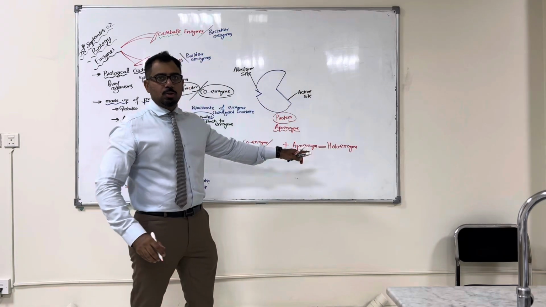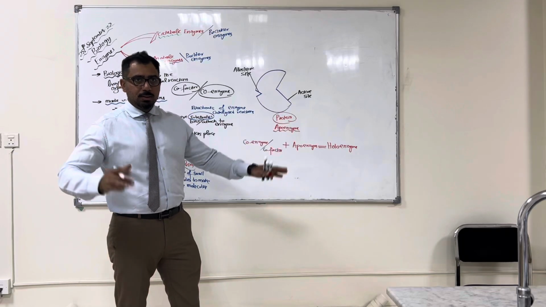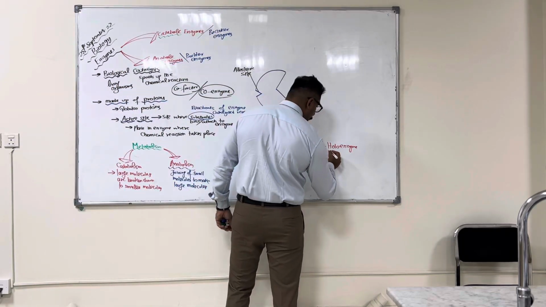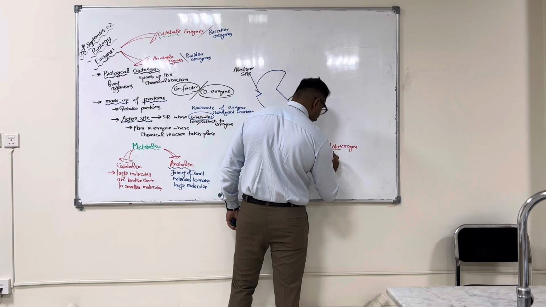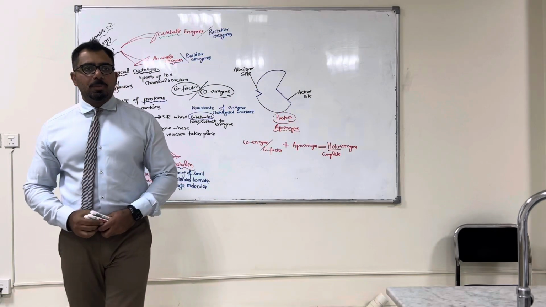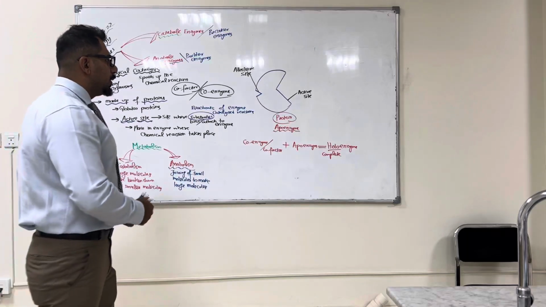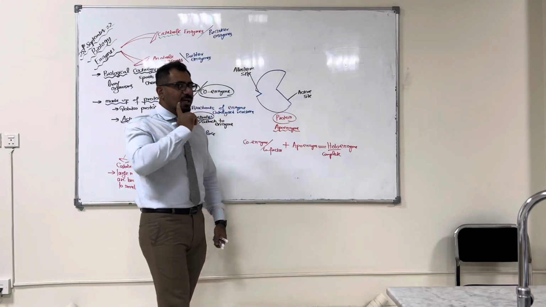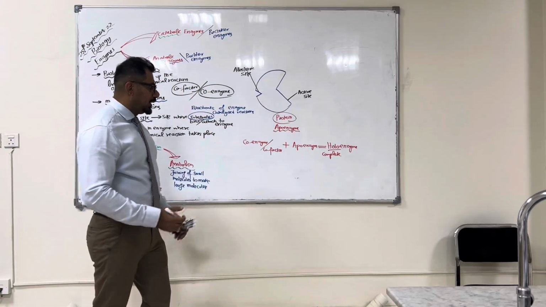It's not holo, H-O-L-L-O-W, that's not. This word holo, it means complete enzyme.